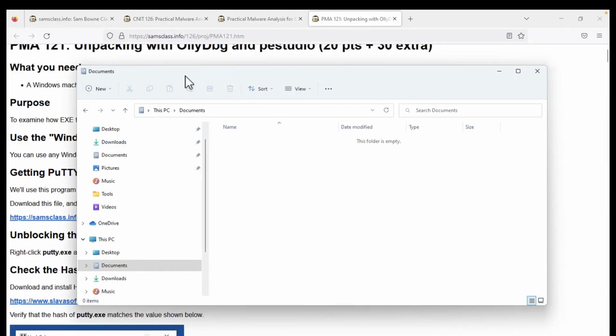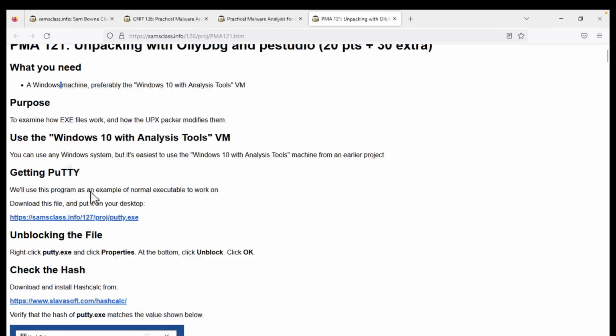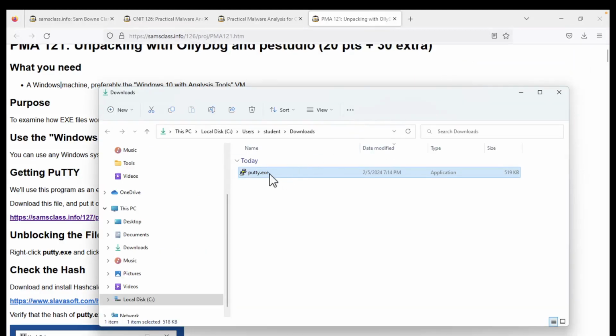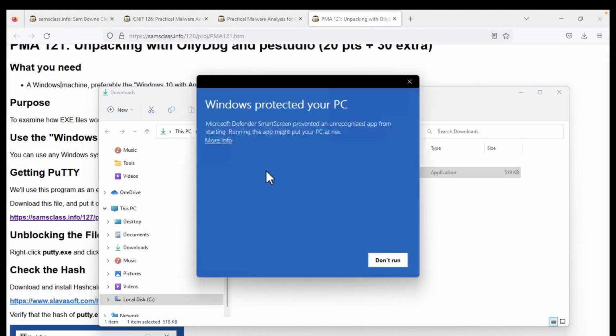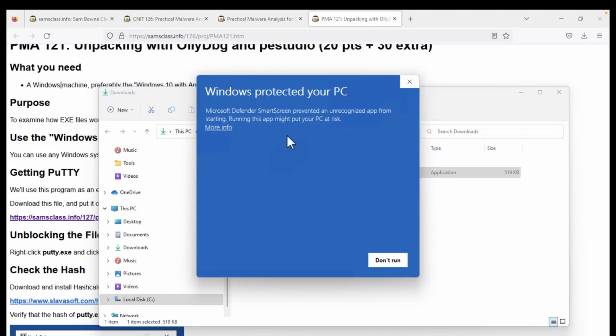But this one I thought was pretty good. All right, I'm going to have to download PuTTY. I should have it, but somehow I don't. Doesn't matter. There's this file. Now that I've got it, let's see if I can run it. Windows may not let me run it. Sometimes it blocks it. You have to unblock it. Here's Windows protecting my PC. A student showed me the cure for this. More info, run anyway. That's cool.